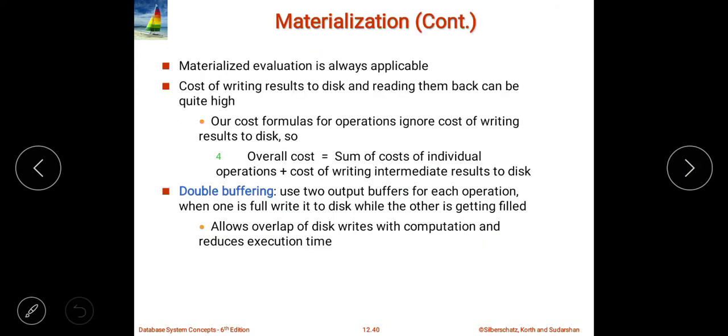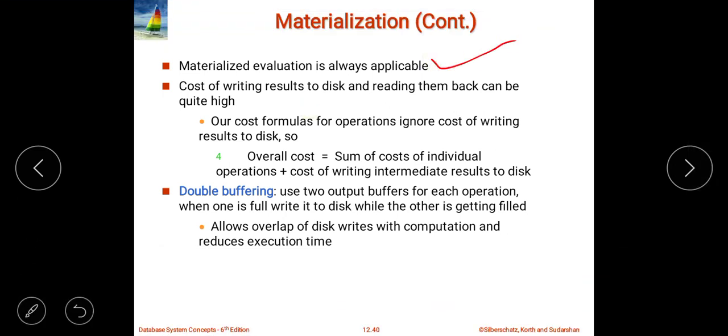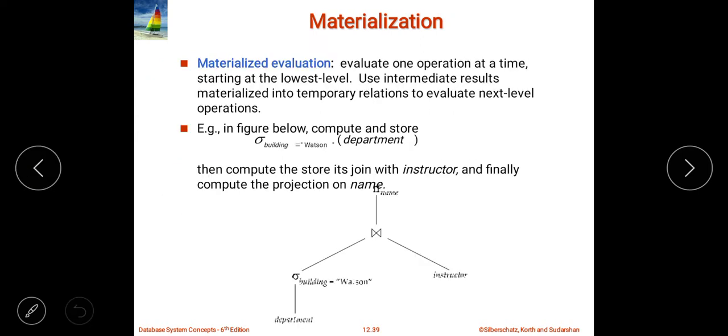But what is the problem, and what are the advantages and disadvantages of this materialized evaluation? That also we'll see. See, the materialized evaluation is always applicable, no problem. We can use materialized evaluation or we can use pipelining. It depends on you. Then what is the cost? The total cost is the sum of the cost of individual operations. Like here, you can see I have three operations: operation number one, operation number two, and operation number three.